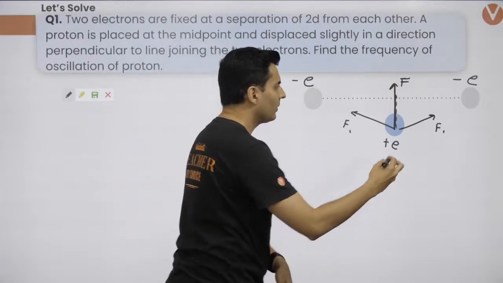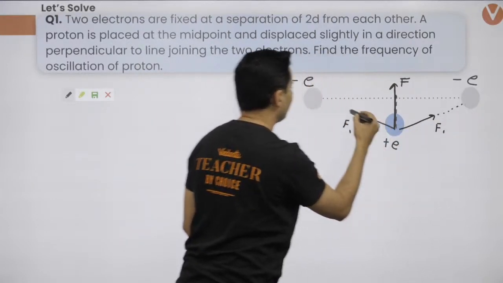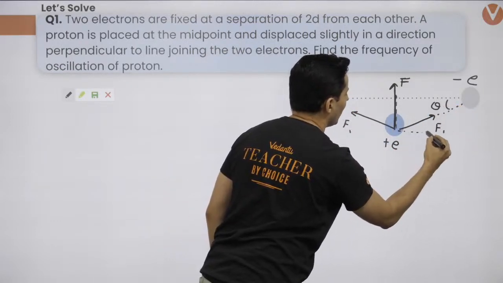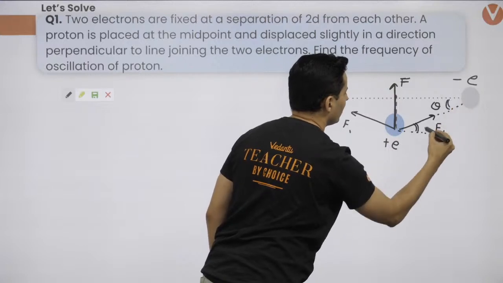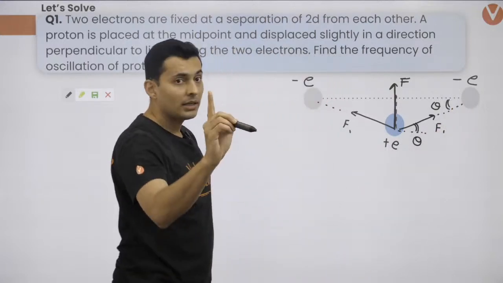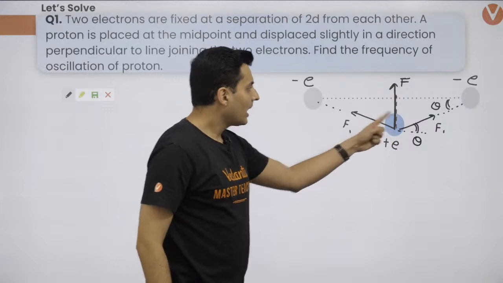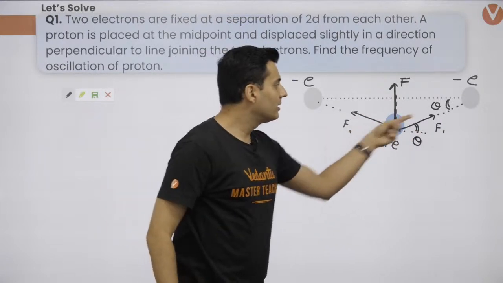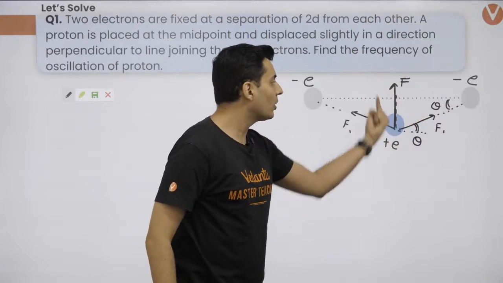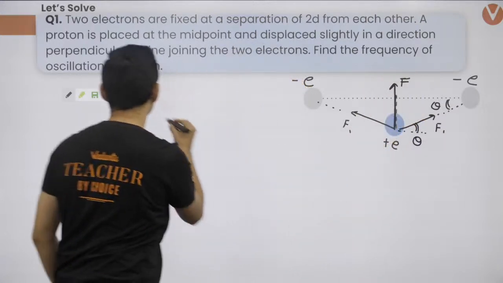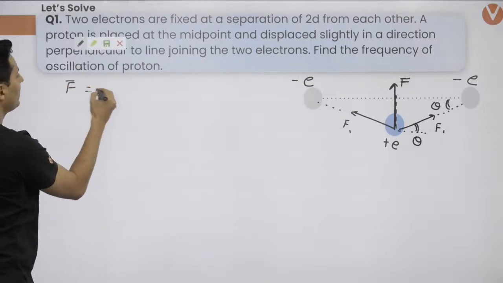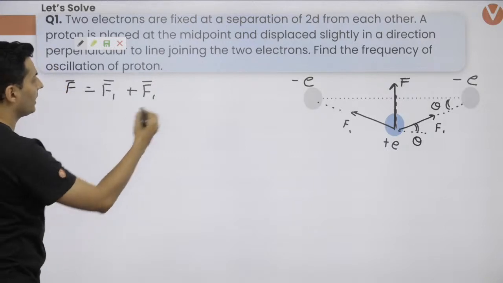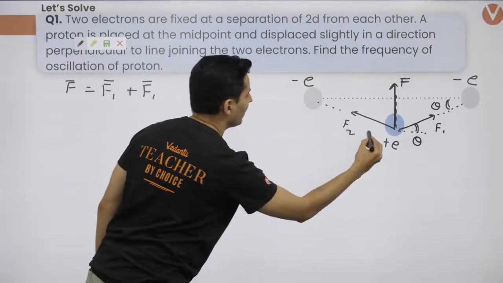All right. Now, if I extend this F1 and if I extend this F1, let's say it makes an angle theta over here. So I can say even this angle over here is same as this angle, which is theta. Now think about it. By geometry, F1's cos theta and this F1's cos theta will cancel each other. This F1 and this F1's sin theta components will produce this resultant. So if I say F bar is the resultant of F1 bar plus F1 bar, F1 and F2 or whatever you want to call them.